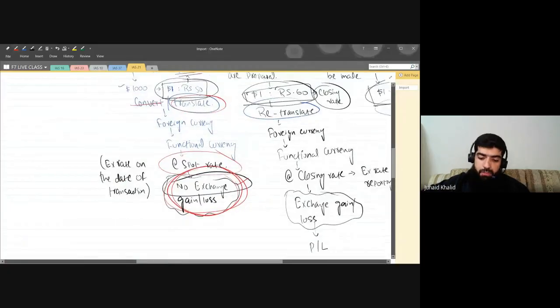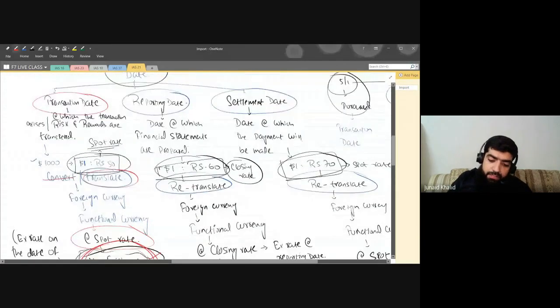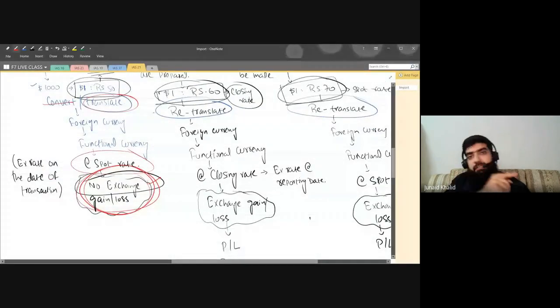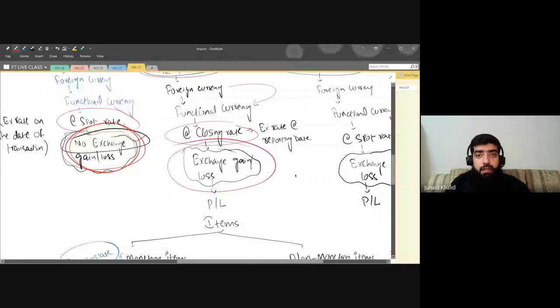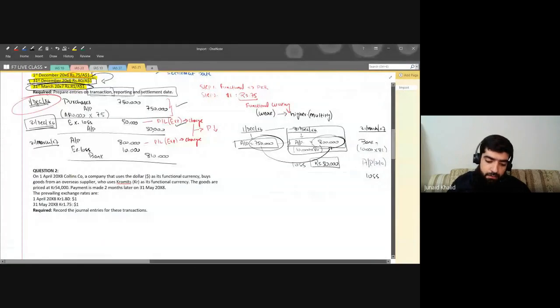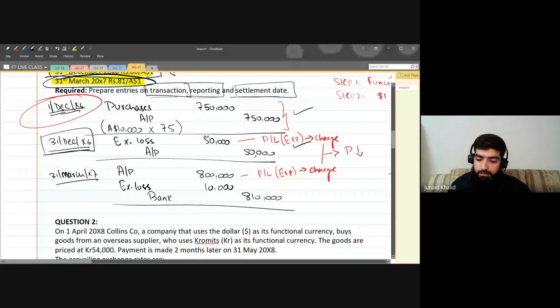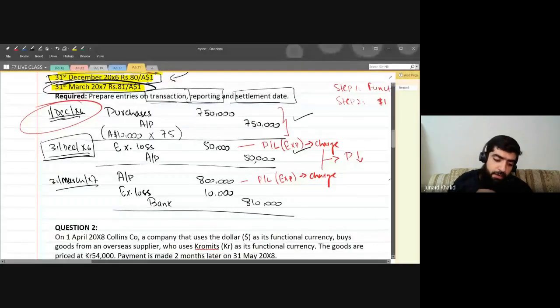Now let's move on to another date. Once you are making an adjustment at the reporting date, you have to retranslate it from foreign currency into functional currency. Yes, we did it. You retranslate at the closing rate, and there will be an exchange gain or loss. And this exchange gain or loss will be transferred to where? The P&L. Have you guys done this thing?